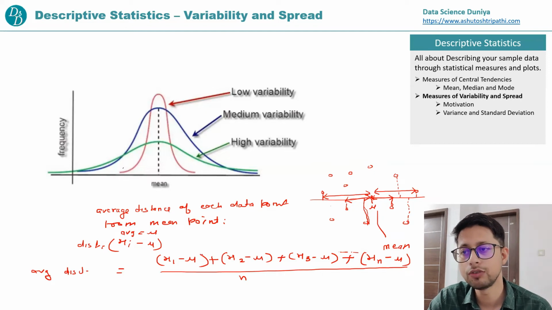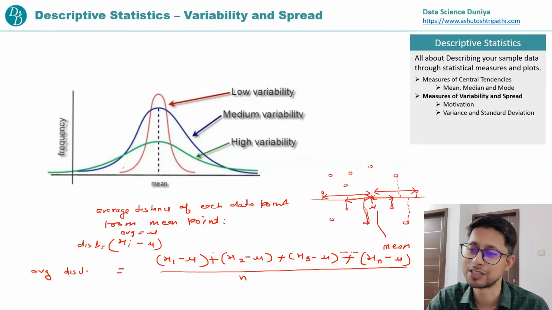Some of you might know the formula and say, okay, there is a square. So I'm going to tell you why there is a square. There is a challenge, or drawback, in this formula. Suppose this is the mean point, and we consider this as the 0 point. Right side values will be positive and left side values will be negative. For example, these two data points are equidistant from the mean point: this is plus 2 and this is minus 2.